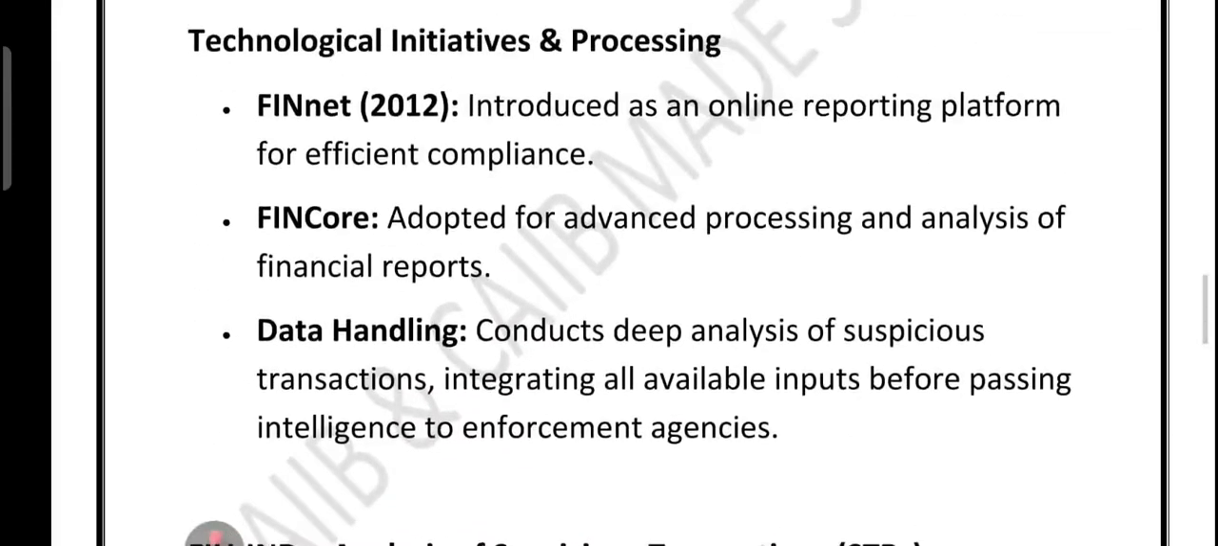Now let's talk about the technology. Something called FinNet 2012. This is like an online reporting platform. Banks and institutions don't send files physically. Everything is reported digitally for speed and accuracy.